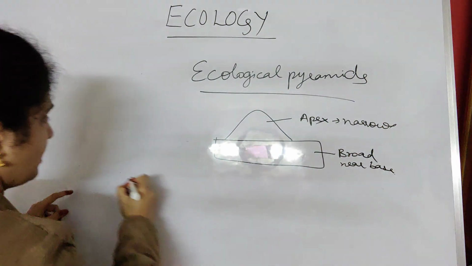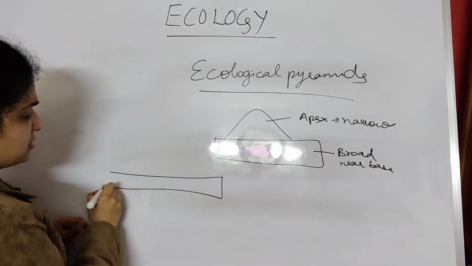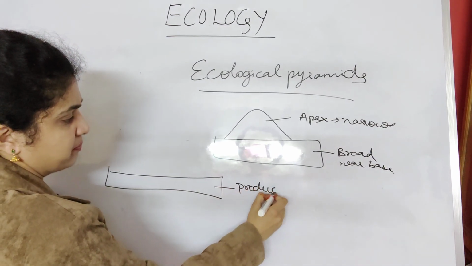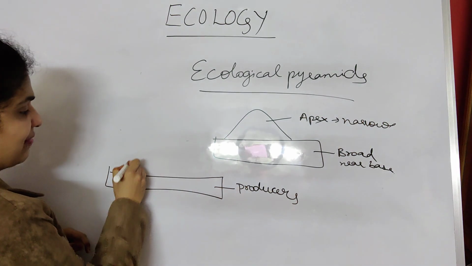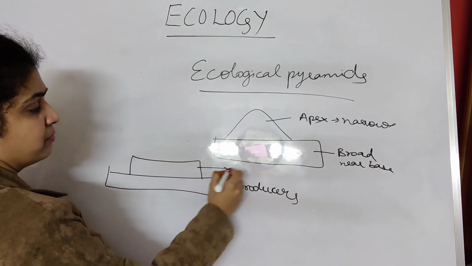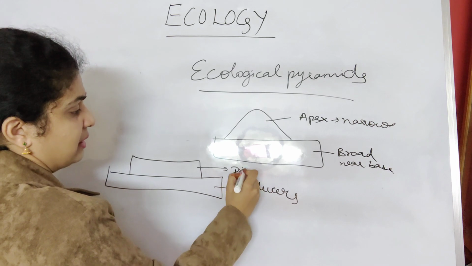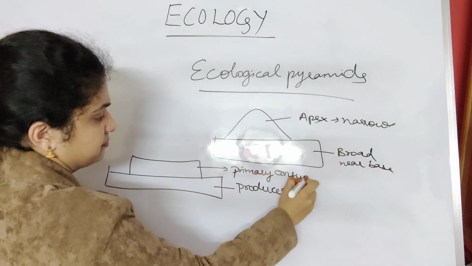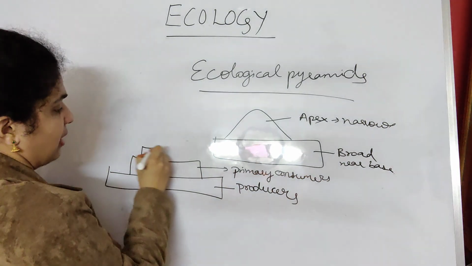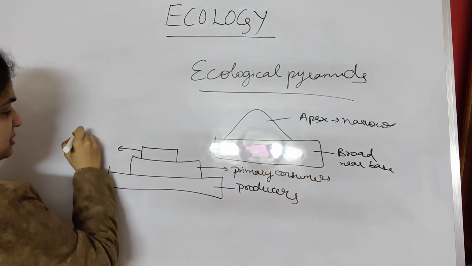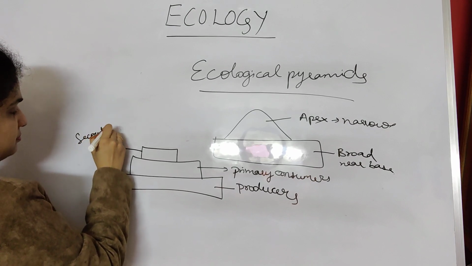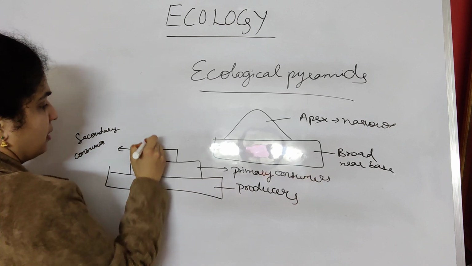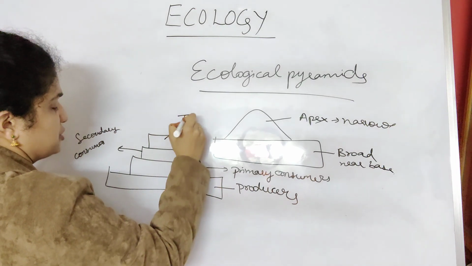When we are measuring, suppose this is the primary producers. These are producers. Then the second level is the primary consumers. Then another level is the secondary consumers, then the tertiary consumers.